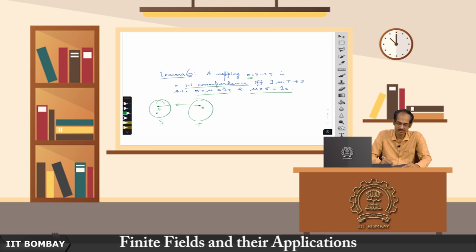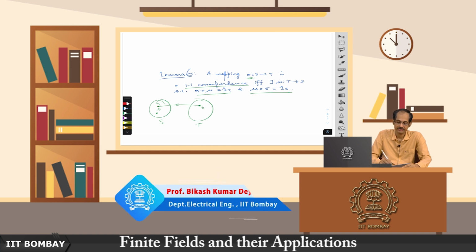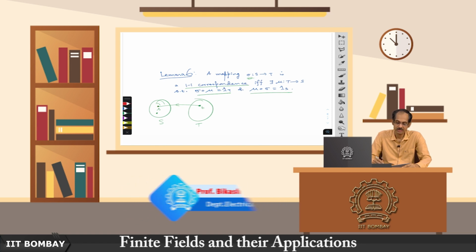It is onto, so for every t there is an element s in S whose sigma of s is t, and there is a unique such element in S, because it is one-to-one. So, we define mu of t to be that unique element in S. Then it is easy to check that this works, and similarly one can also check the other way. It is quite easy, and we will leave it as an exercise for you to do offline.